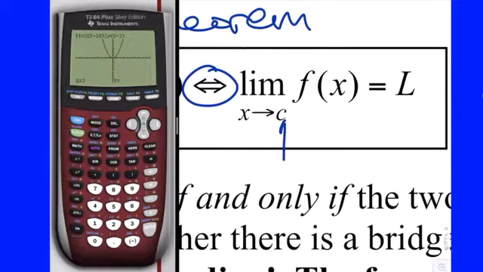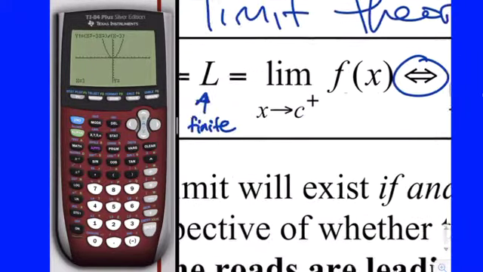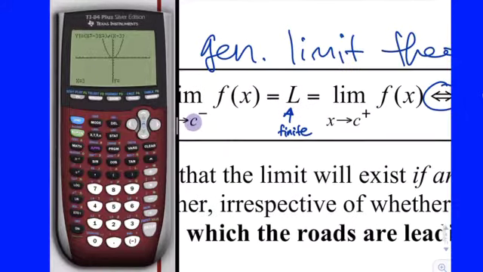And notice the difference here. There's no plus or minus written by it. That is called the general limit. If you don't see the plus or minus, it's the general limit. So basically we're saying if it approaches the same thing from the left and right, we could say the general limit exists, and it's the same y value. But it also works in reverse. If you were told that the general limit is equal to a number, then you know it's approaching that same y value from both the left and the right-hand sides.